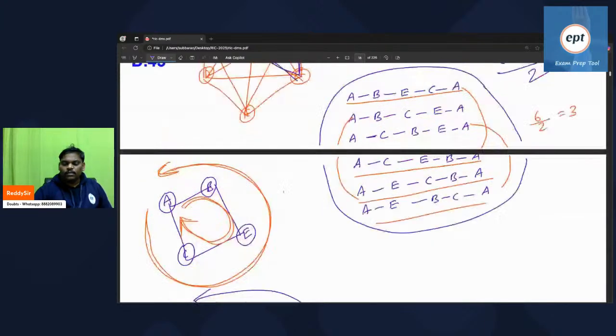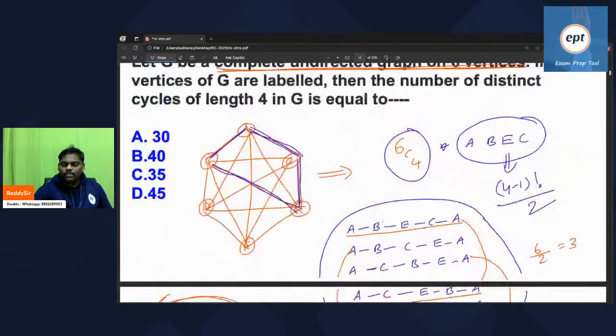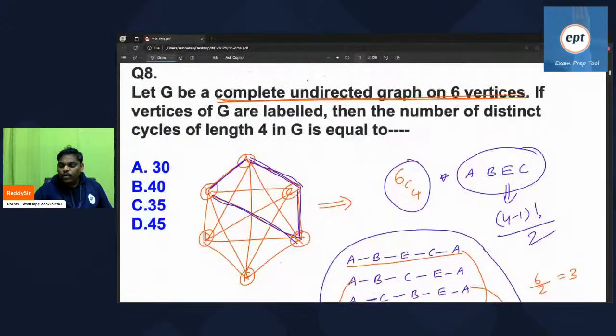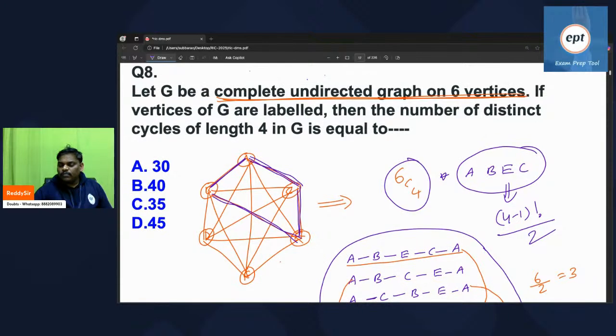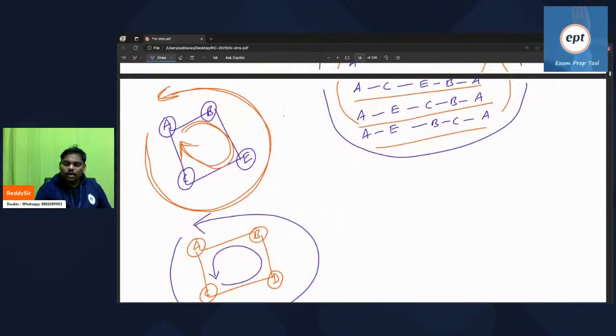Now listen. In the complete graph with 6 vertices, how many 4 length cycles are possible? See the problem once again. A complete graph with 6 vertices, and the number of distinct cycles of length 4 possible. Out of 6 people, select 4 people. With the 4 people, how many cycles are possible?